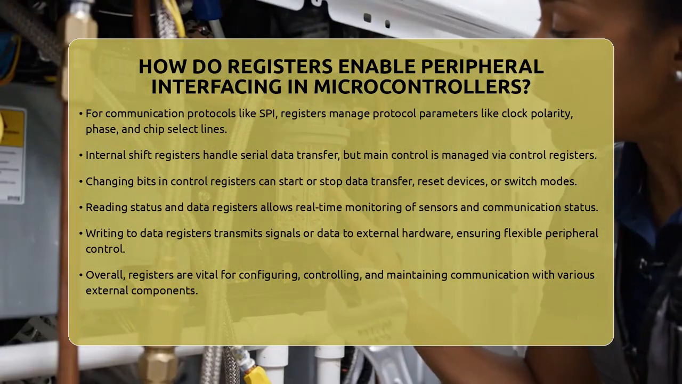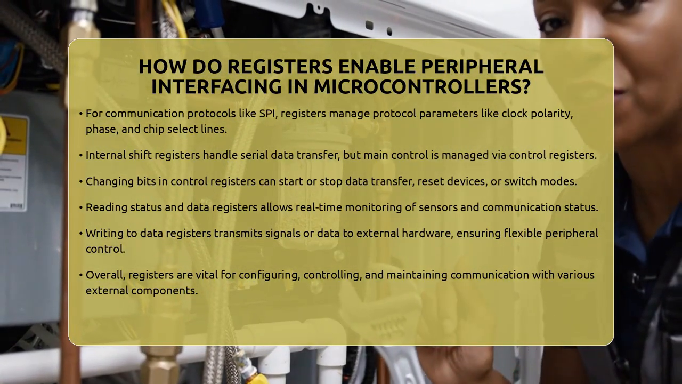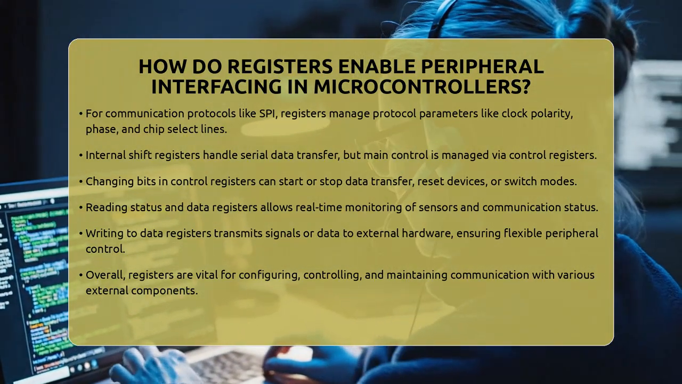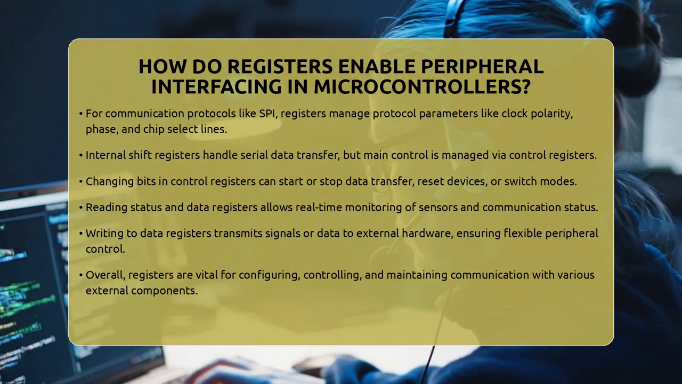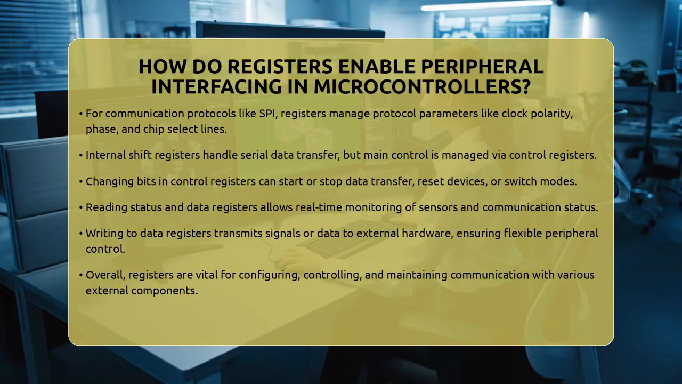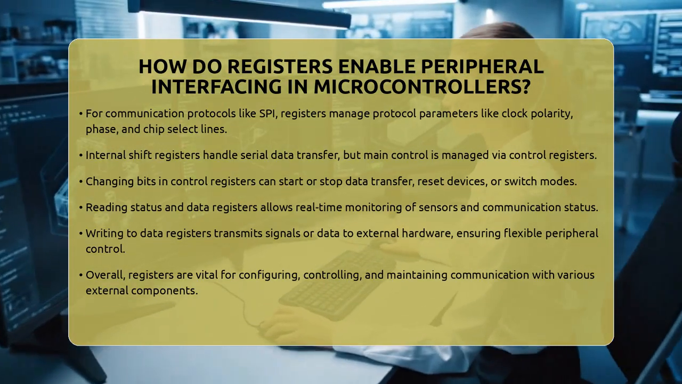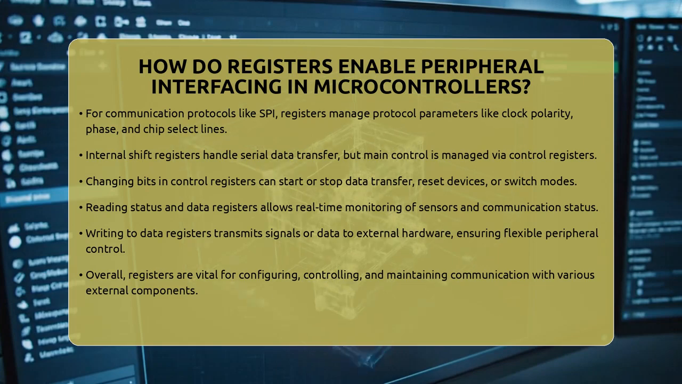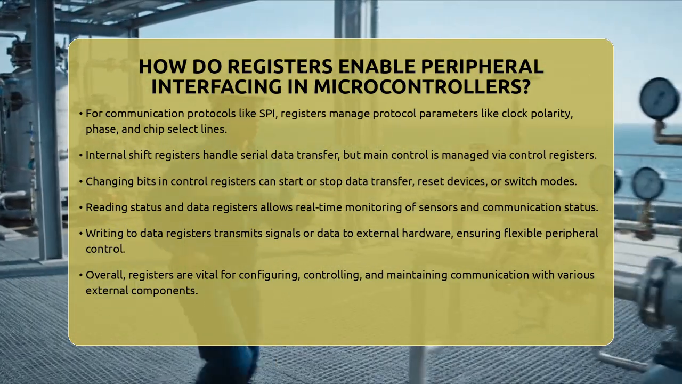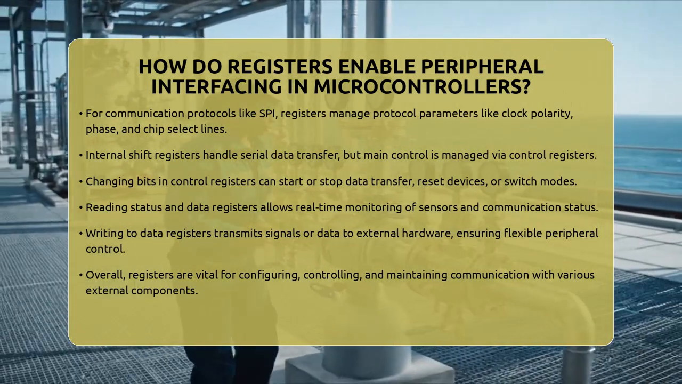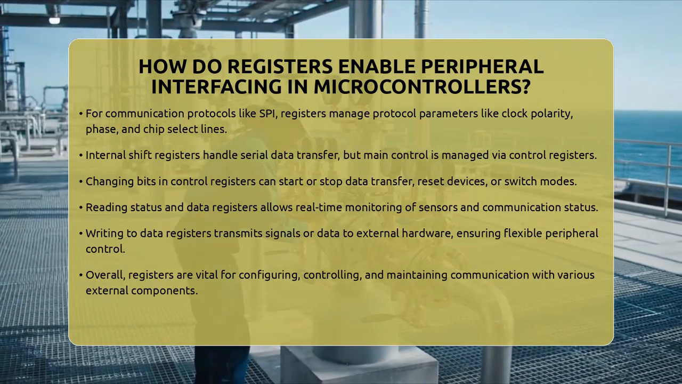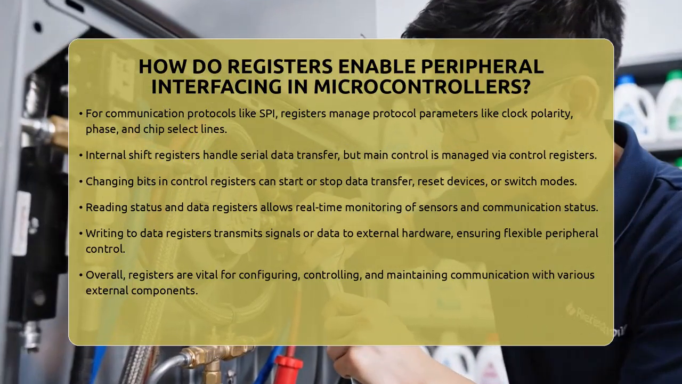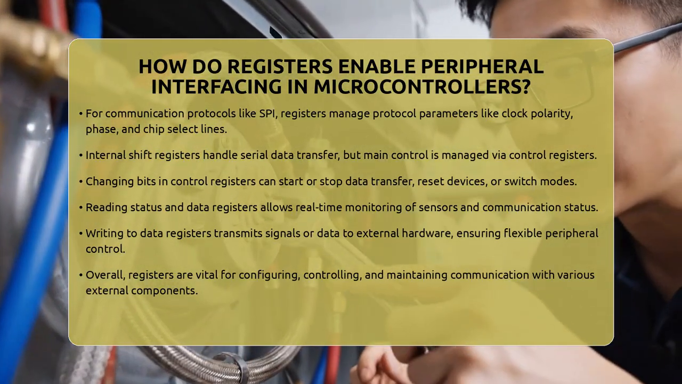Reading status and data registers allows the microcontroller to monitor sensors and communication status in real time. Writing to data registers sends signals or data to external devices. This process makes peripheral interfacing smooth and flexible. Registers are the essential link that allows the microcontroller to configure, control, and communicate with all kinds of external hardware. They make it possible for embedded systems to work seamlessly with sensors, displays, motors, and communication modules.